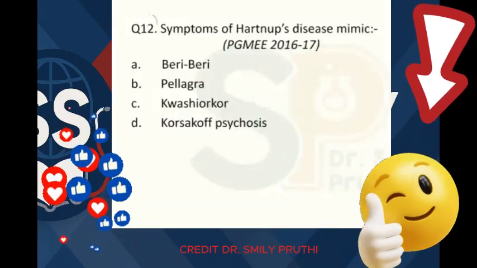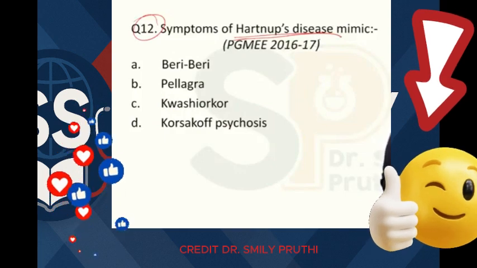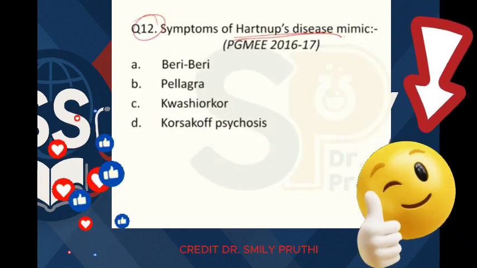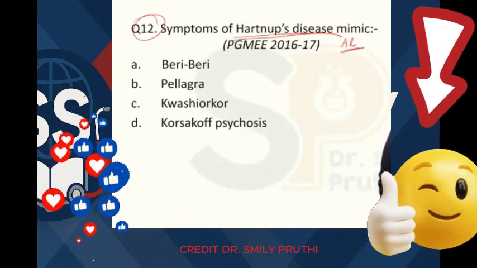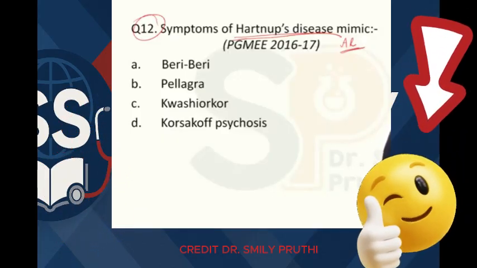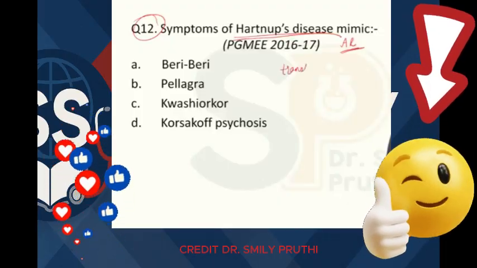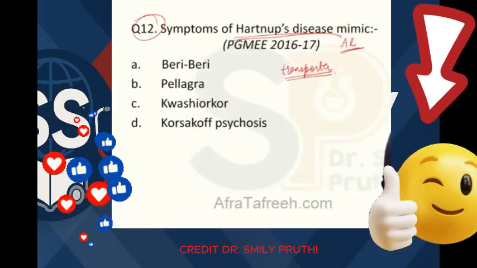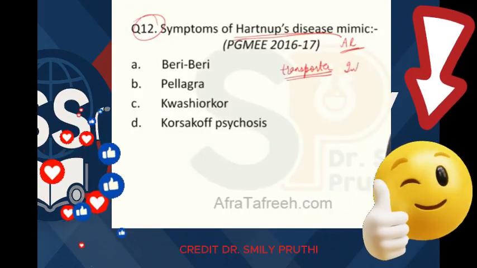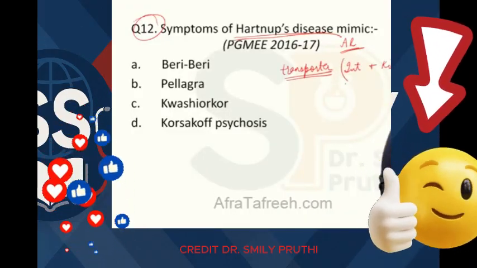Next question, question number 12 is on Hartnup's disease. It is a frequently asked topic. Hartnup's disease is again autosomal recessive. Most of the metabolic disorders are autosomal recessive. Now in Hartnup's disease, a transporter is defective. There is a transporter which is present in intestine also and present in kidneys also.